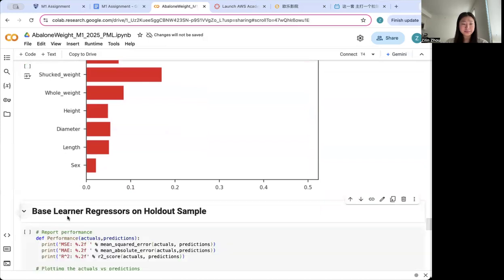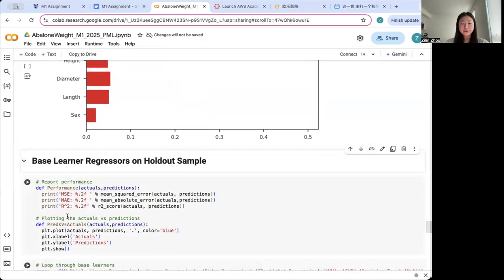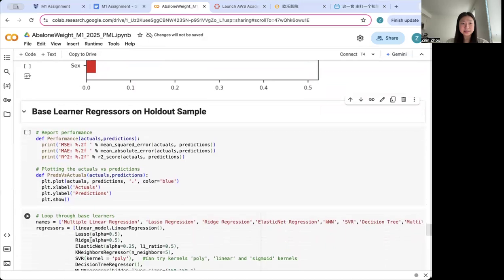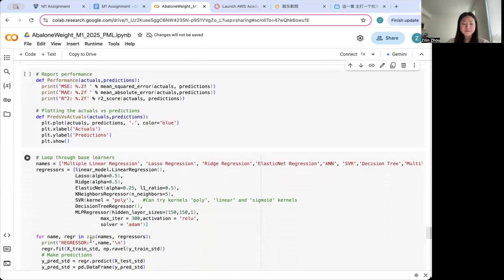As for the models, several regression models were tested to evaluate their effectiveness in predicting abalone age. Multiple linear regression was used as a baseline model, assuming a linear relationship between the independent variables and the target. It provided insights into how well a simple linear model could capture relationships between features.